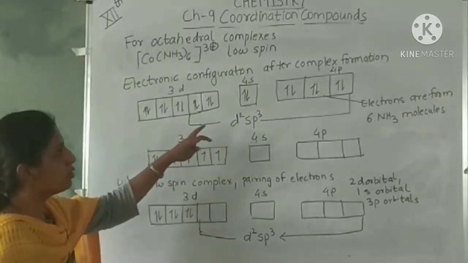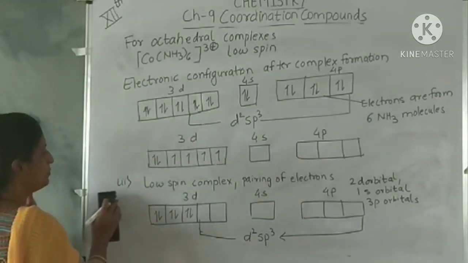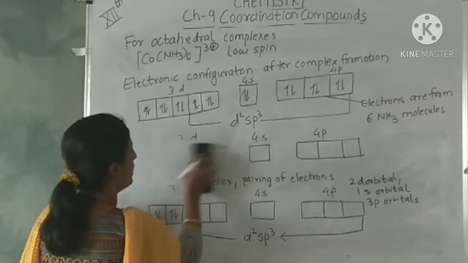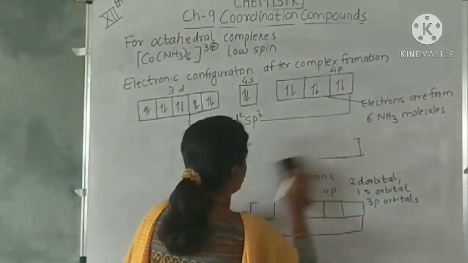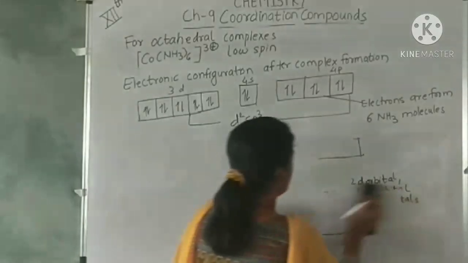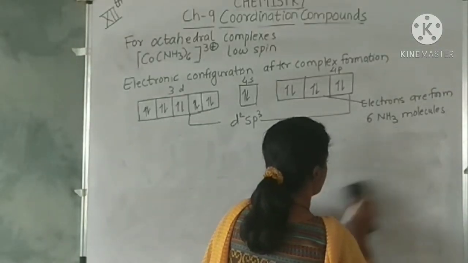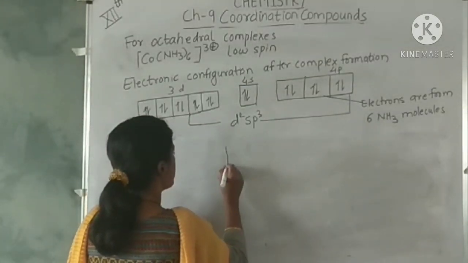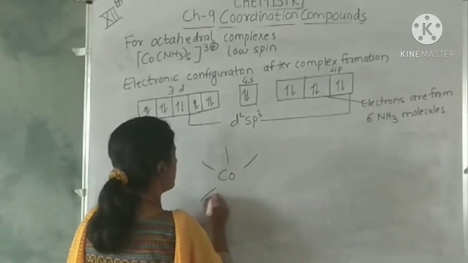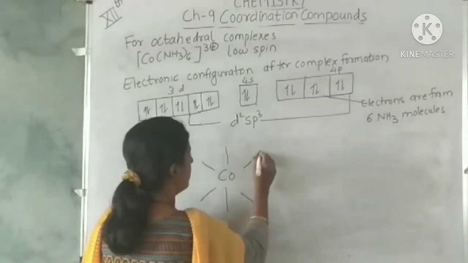Now you can see there are no unpaired electrons. Since there is no unpaired electron, what will be the structure of the complex? This will be octahedral. The structure of the complex is octahedral.